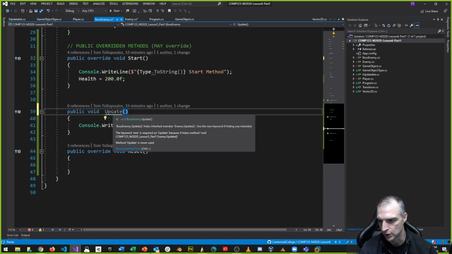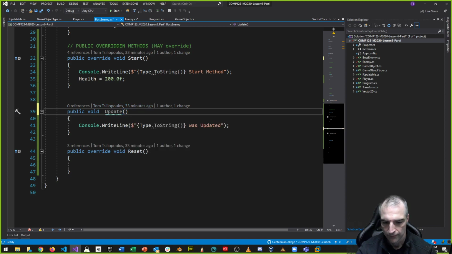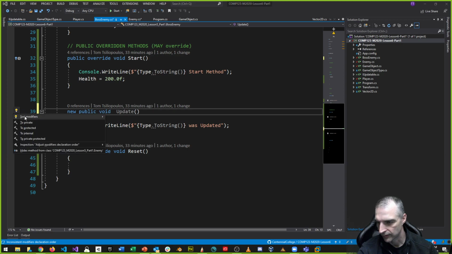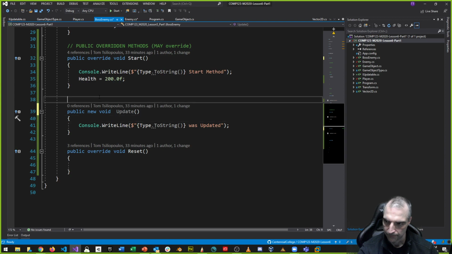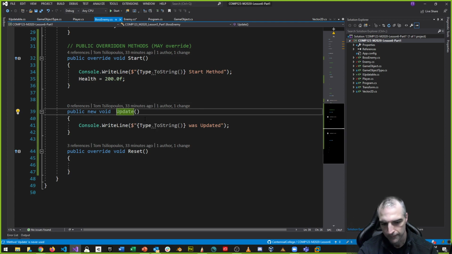That would mean like new update. And I think I need to make that declaration modifier like this. That's the way to do it. If hiding was intended, I can use the new keyword, right? I want to hide the update with this one. That's another way of doing it. And the new keyword does that, and we talked about that. Actually, it's in your notes.